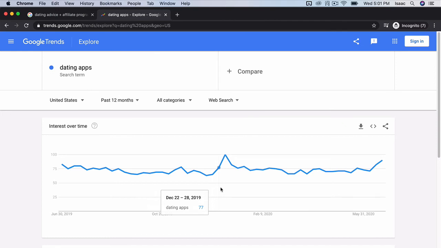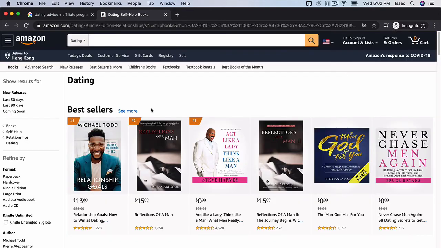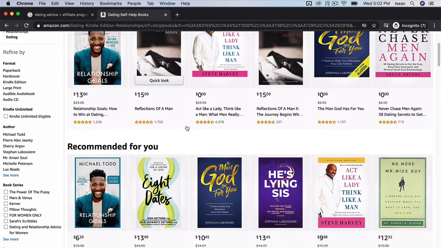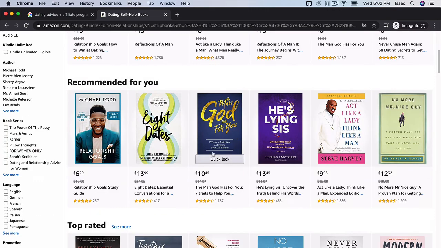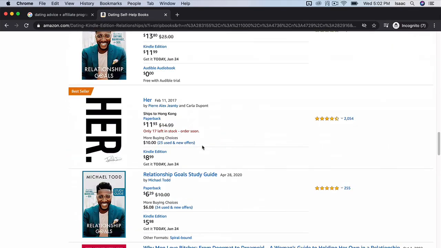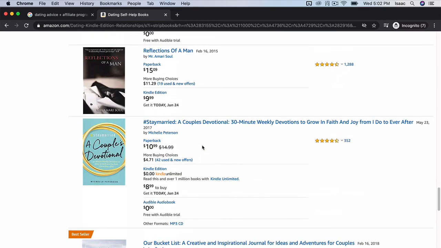And then we can also go to Amazon for further verification. Let's see if there are some relevant Kindle books in your niche and see how many people are reading these books on the market. Okay, right here on Amazon, you can see that there are a lot of books about dating. By looking at the reviews, we can actually gauge how many people have actually bought these books. You see this is more than 1,000, more than 4,000 reviews. So this data actually tells you that this niche is pretty popular and has quite a large demand for the products in this niche.